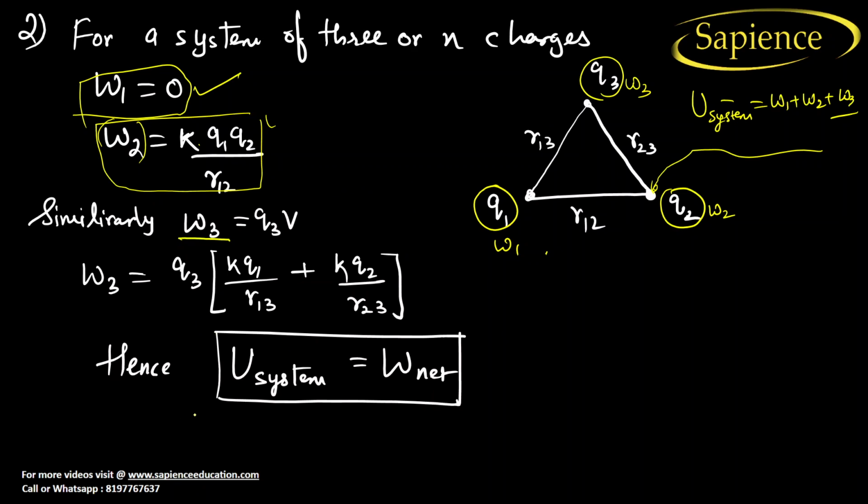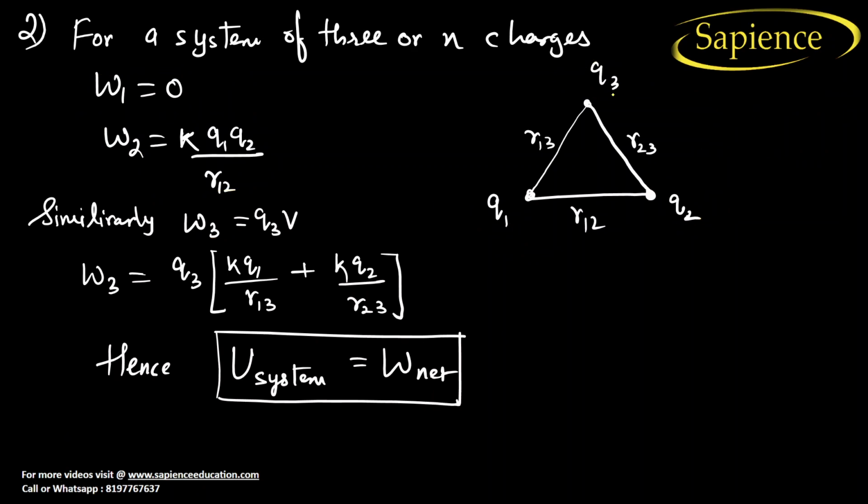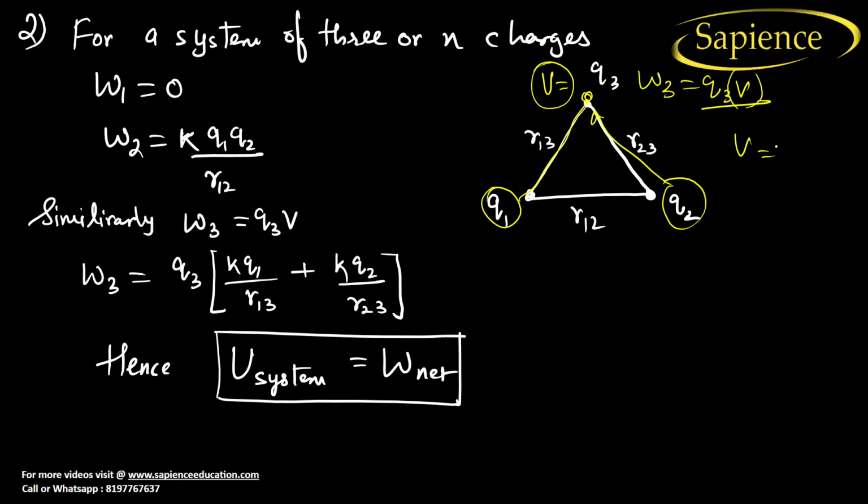Let us consider here that at this point the potential is V. Now the work done W3 is equal to Q3 into V. How will you find the potential? The potential at this point, V, is equal to the potential due to this charge and the potential due to the other charge, that is V1 plus V2.